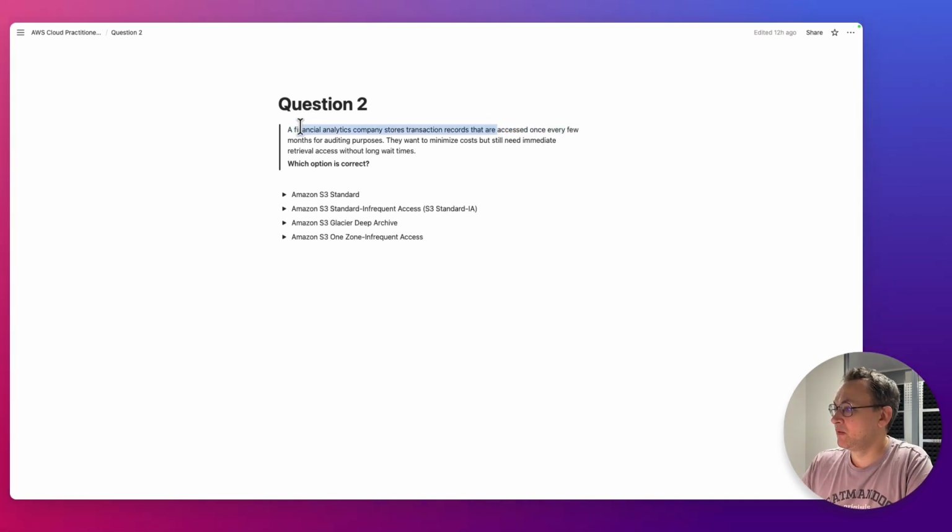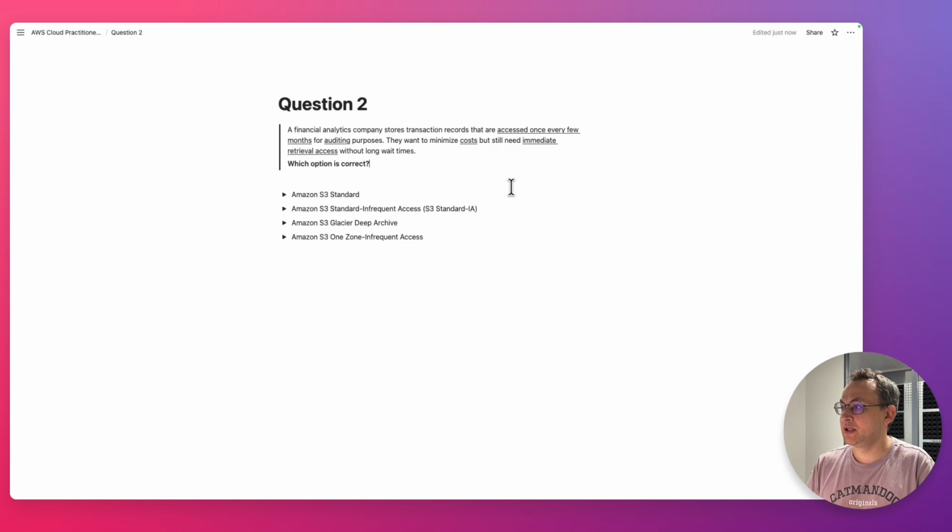So they access every few months for auditing purposes. They want to minimize cost, so there's the cost consideration we have here. They need immediate retrieval access. They need objects to be immediately available, and they access them every few months, so they do not access them on a daily basis. Let's see. Amazon S3 Standard. This option doesn't fit because of the cost consideration. This one is the most expensive. And according to the requirements, we need to minimize costs.